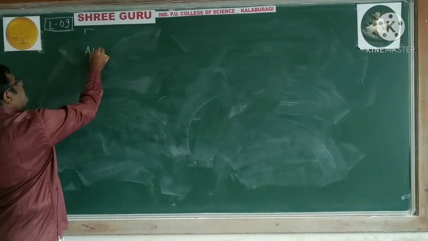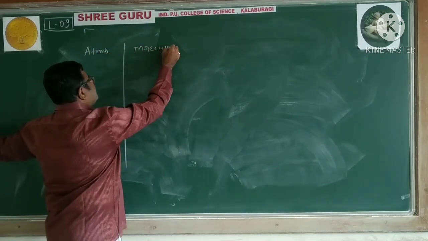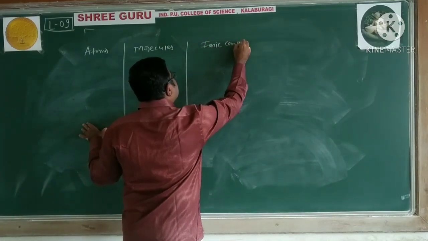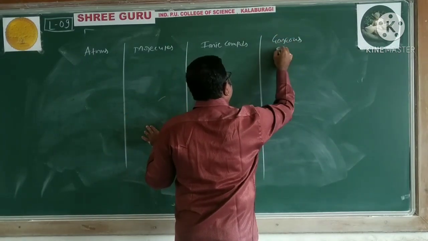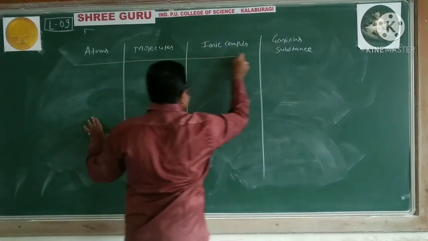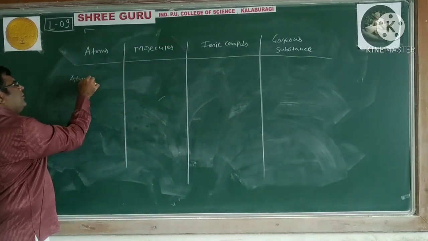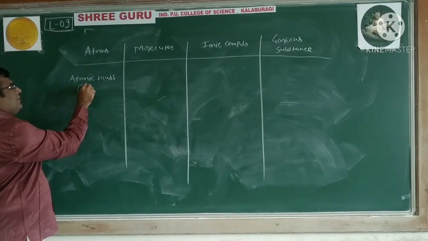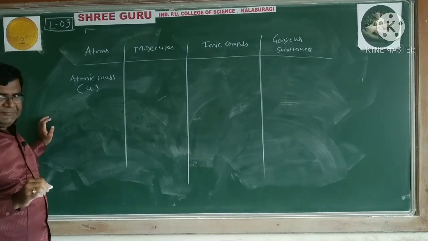One is atoms, molecules, we have ionic compounds, and we have gaseous substance, right? For atoms, we have atomic mass, relative atomic mass, unit is U or AMU or Dalton.